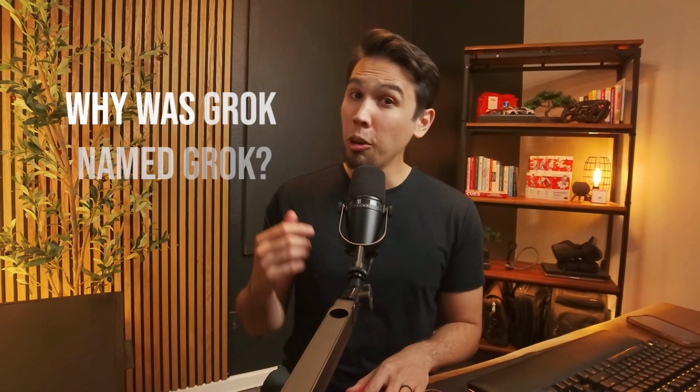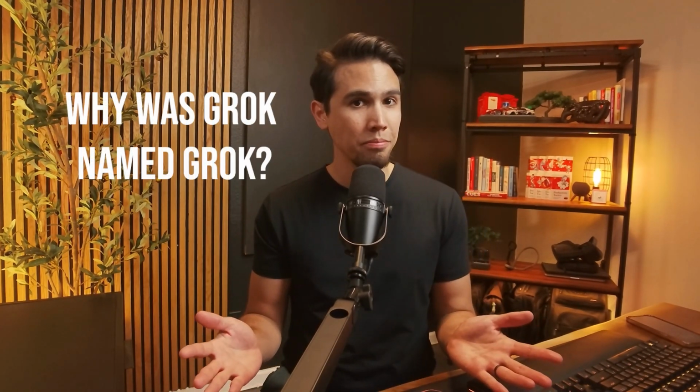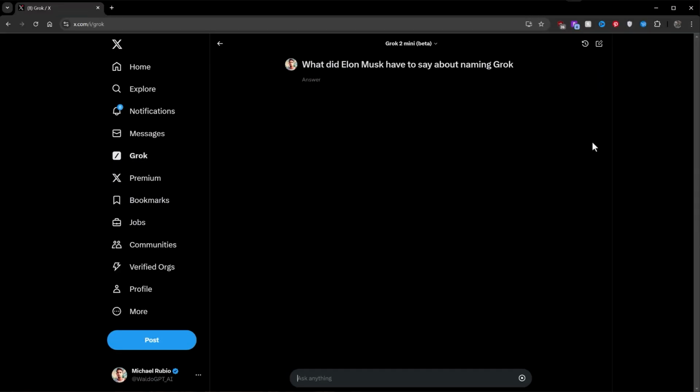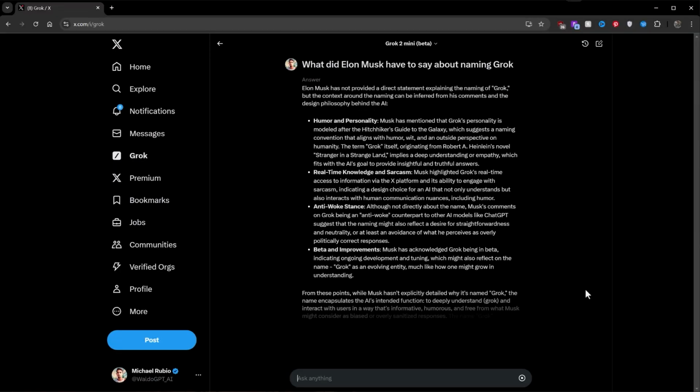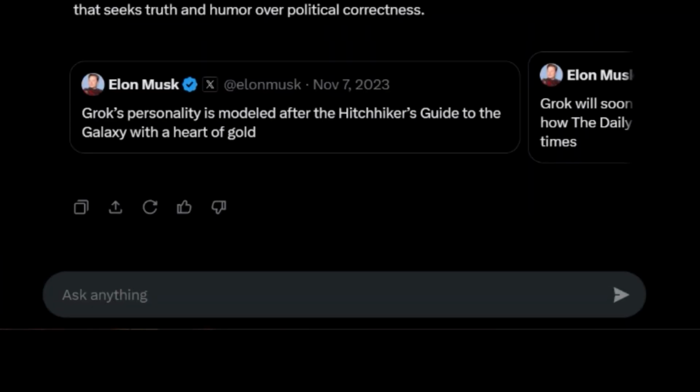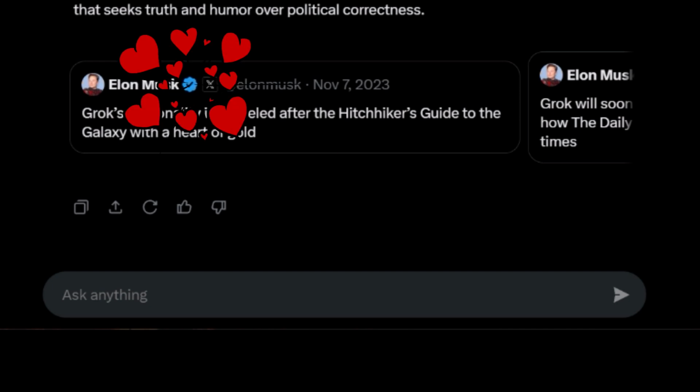Fun fact, do you know why Grok-AI was named Grok? Why don't we just ask Grok himself to find out? As it turns out, Elon Musk actually tweeted about Grok, where he said that the personality is modeled after the Hitchhiker's Guide to the Galaxy with a heart of gold. From this novel, we know that Grok refers to deep understanding or empathy.